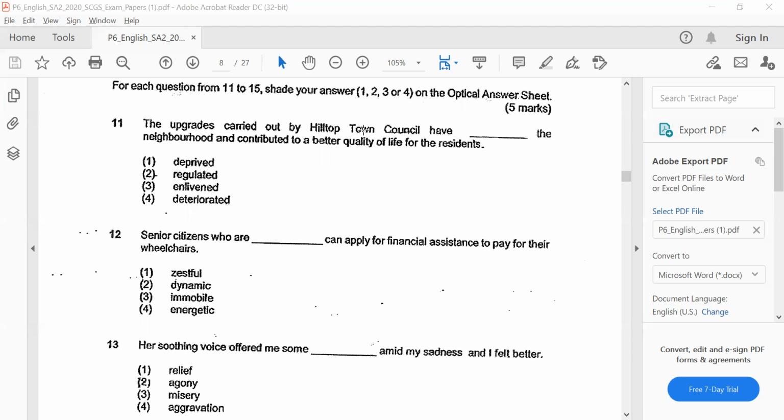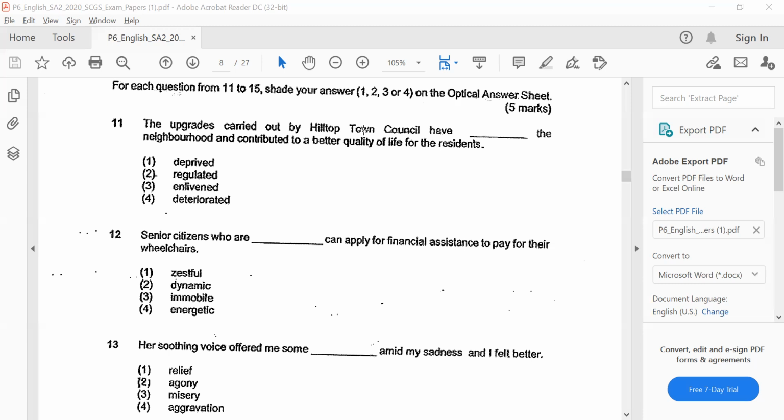Okay, so which of these words actually are the most suitable, right? Senior citizens being unable to move and hence needing wheelchairs, right? Having difficulty moving, restriction in movement, difficulty in moving, unable to move, right? You can actually look at option number 3. It's the only one which actually, mobile, the opposite, immobile, unable to move, right?